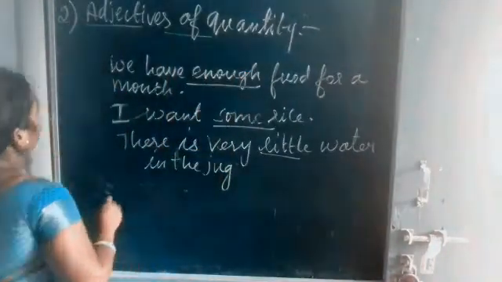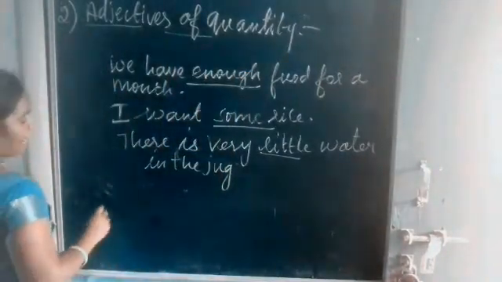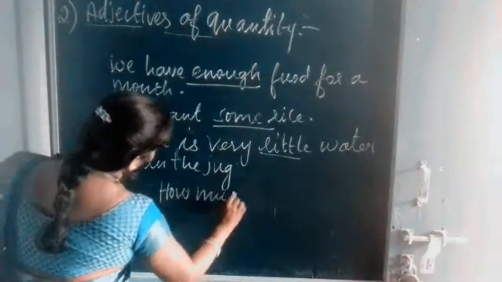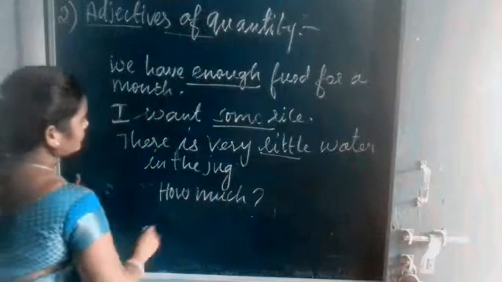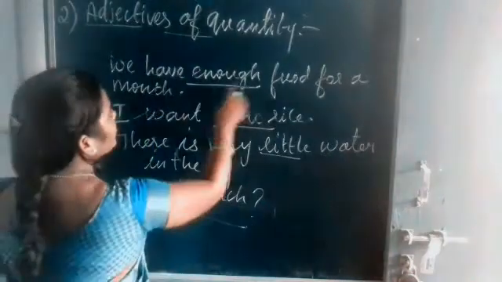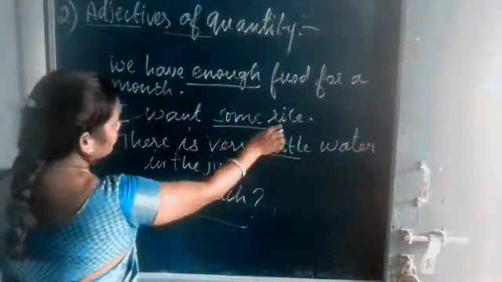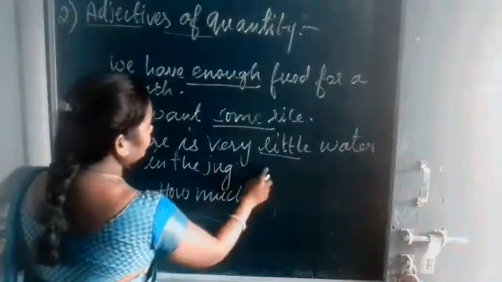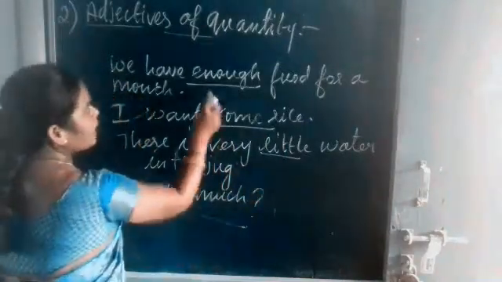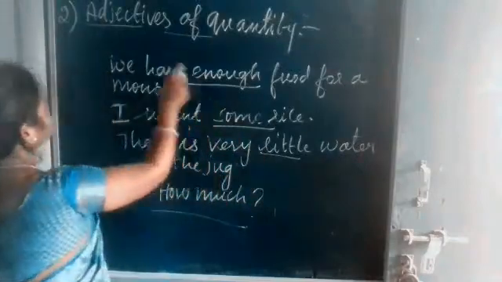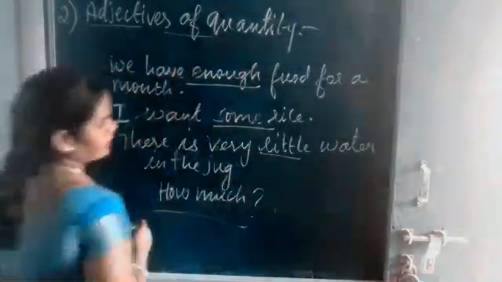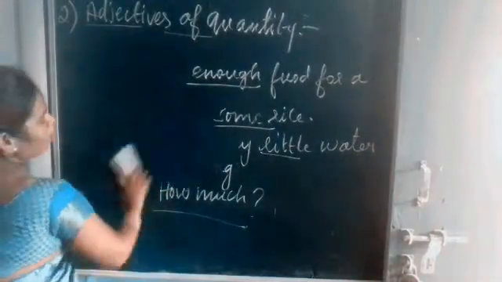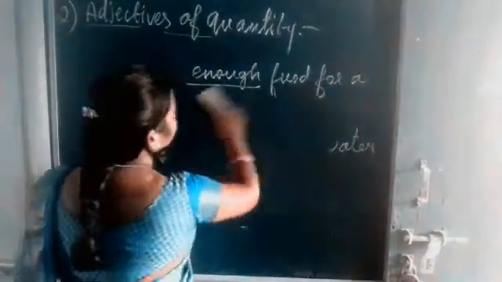An adjective of quantity answers the question how much, okay. So how much food? Enough food. How much rice? Some rice. How much water? Little water. So the words enough, some, little, those words are adjectives of quantity. Okay. Next we are going to see adjectives of number.